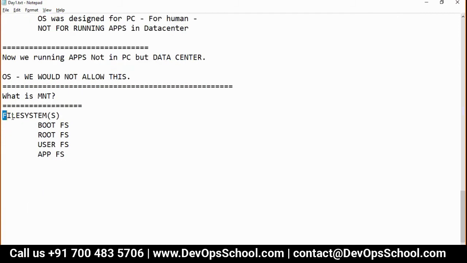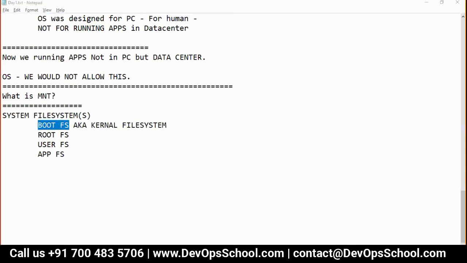In terms of this, I am talking about system file systems. So what is a boot file system? The boot file system, also known as the kernel file system. I told you the kernel is nothing but files and programs. The kernel programs are in the boot file system.